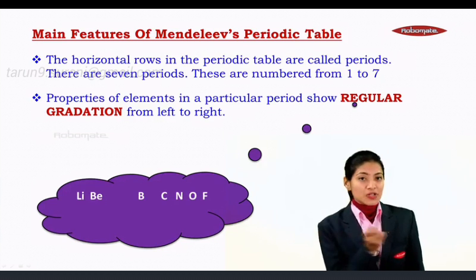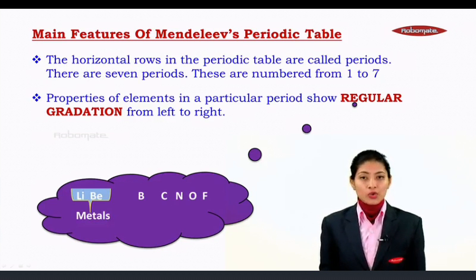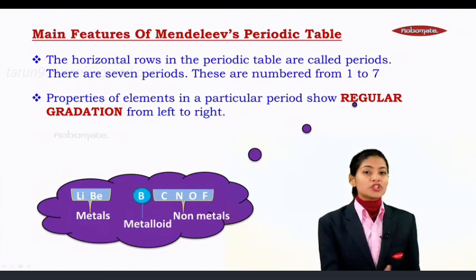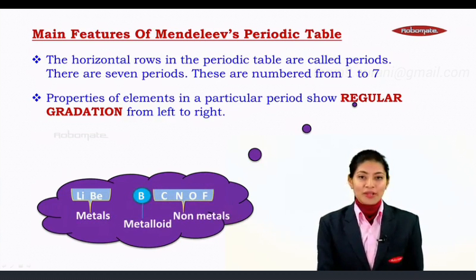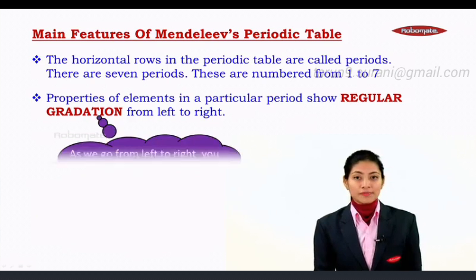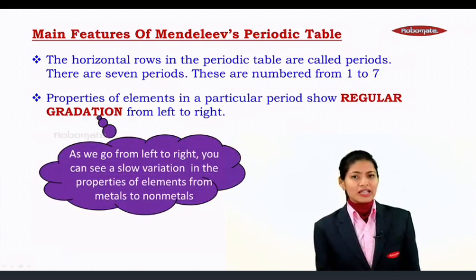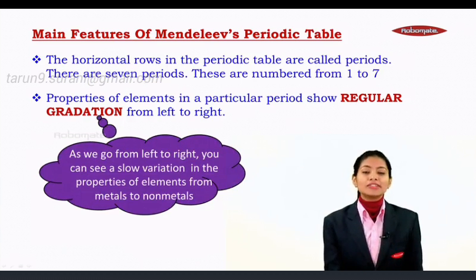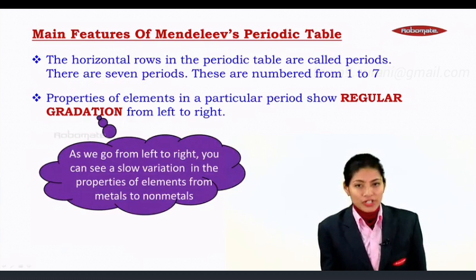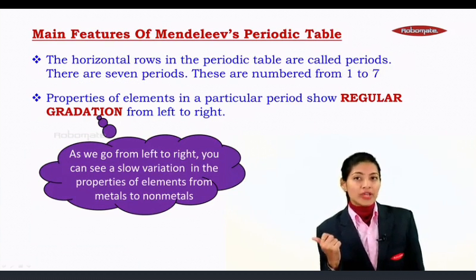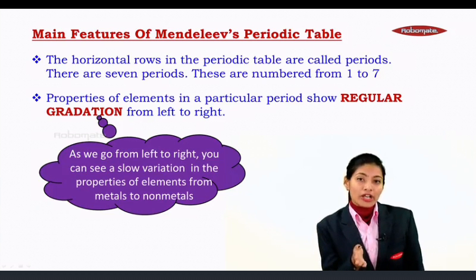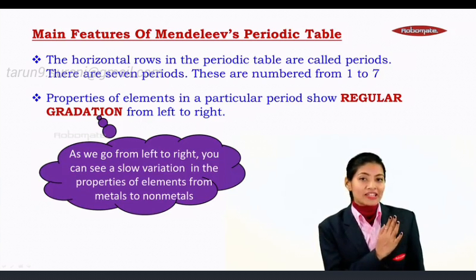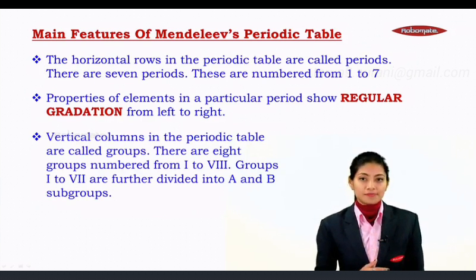In this period, lithium and beryllium are metals. Carbon, nitrogen, oxygen, fluorine are non-metals and boron is a metalloid. So you will realize that as we move from left to right, you can see a slow variation in the properties of elements, moving from metal, then to a metalloid and moving towards non-metal. So the properties slowly vary from left to right.